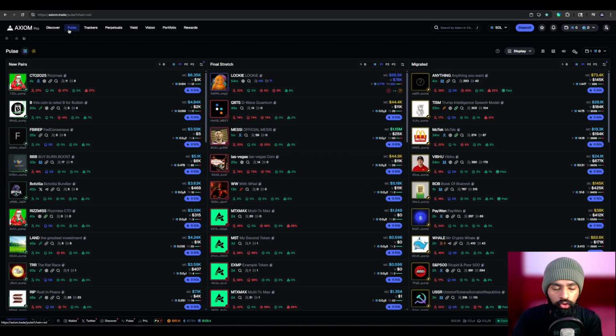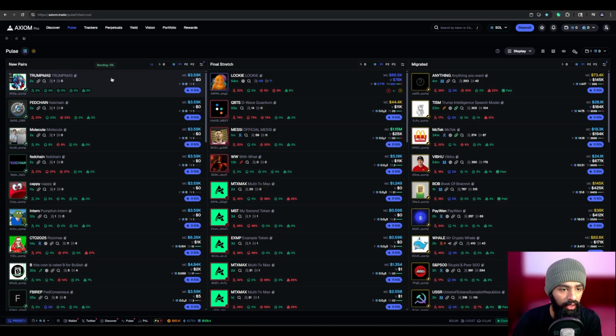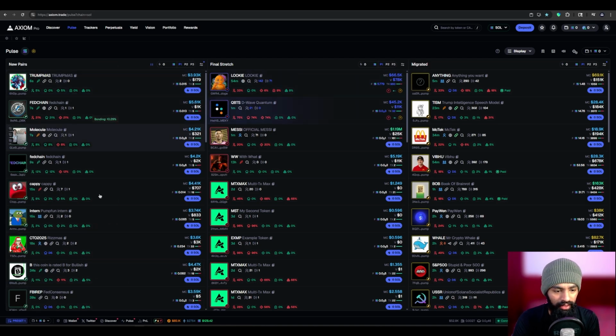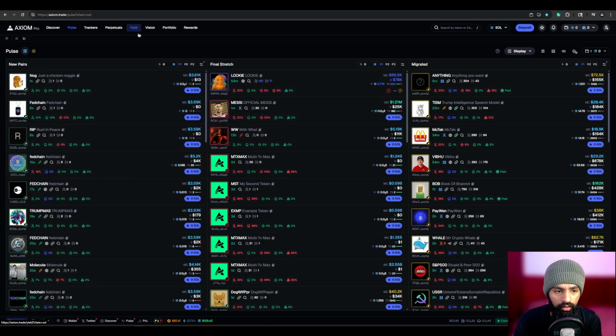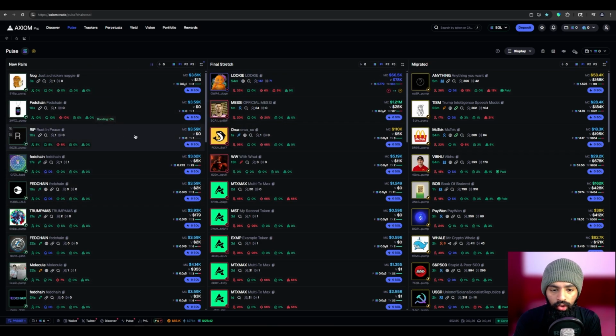So you want to head over to the Pulse section, and this is where you'll see all the new meme coins being created. On the left side, we have our new pairs, the ones that are very recent, coming out as we speak. We could see 2 seconds ago, 3 seconds ago, 4 seconds, and it just goes up. So these are the newest ones being made. As you can see, they have very low market cap. As these are very recent, they are also very risky. So very high risk, high reward.